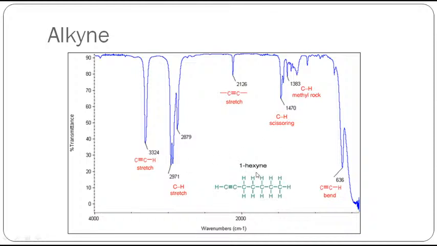Right, if you take alkyne, you can see two peculiar peaks. You can see the same region, around 3300, the same region where alcoholic OH and amine NH appeared.